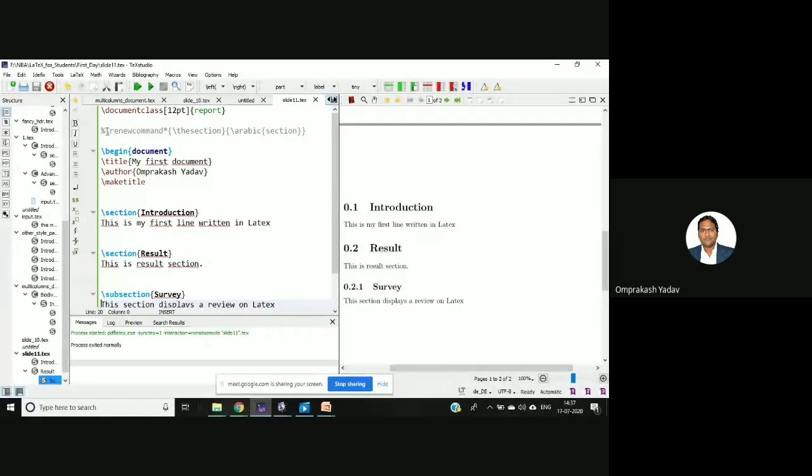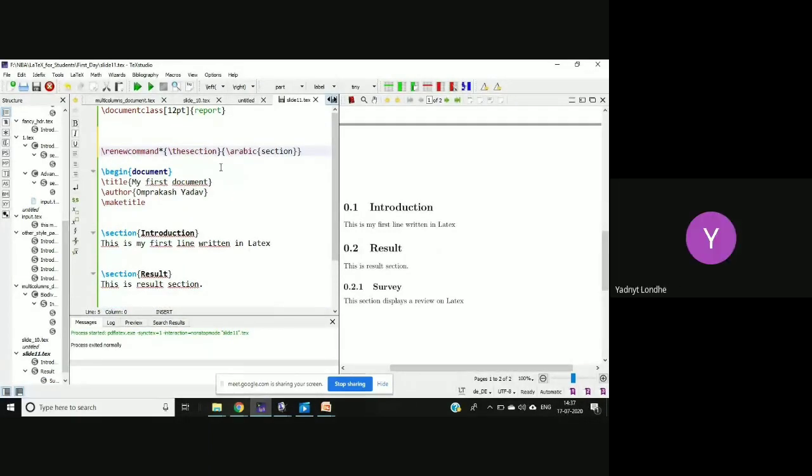So how can we change it? I'll just go here. There is one command, renewcommand, for the section. So how can we add a subsection to the subsection? There is one option, subsubsection. So there are lots of things there. You just go through this particular section, and lots of things are available. Even in the subsection we can add one more level, right? So there are lots of levels, 4 or 5 levels we can go in that. Clear?